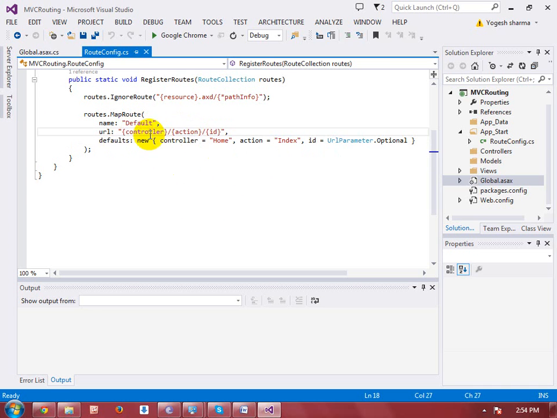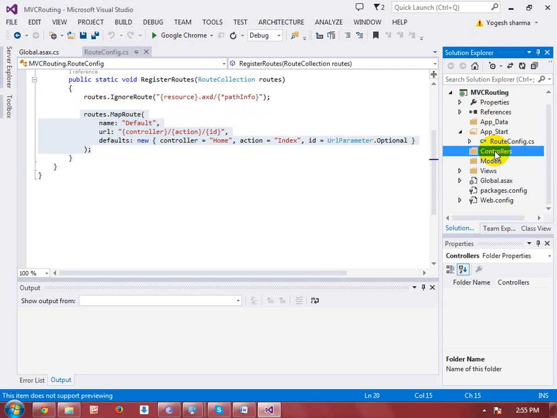Okay, so this will call the controller Home. This value will be passed into the controller, the action value will be passed to the action, and the parameter value is optional. It means that if you don't pass the id parameter, then it will not raise any kind of error. So this is the default route. What is the meaning of this?